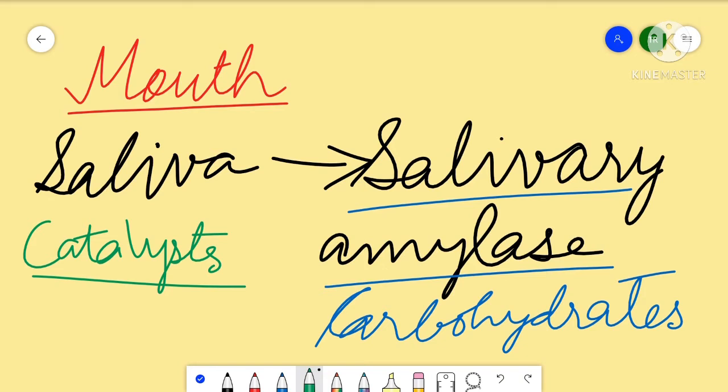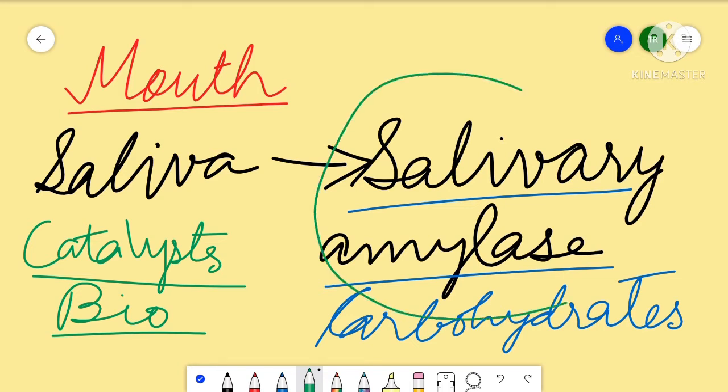Now, an enzyme is a biocatalyst. Why is it a biocatalyst? Because it is present in living organisms. So all the enzymes are biocatalysts that help to speed up reactions. Here, this enzyme, the salivary amylase, will help in speeding up the reaction to digest carbohydrates.